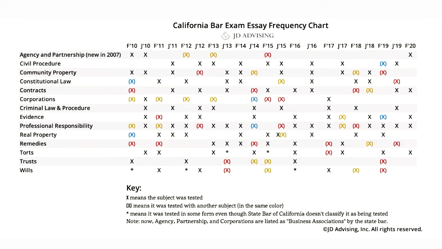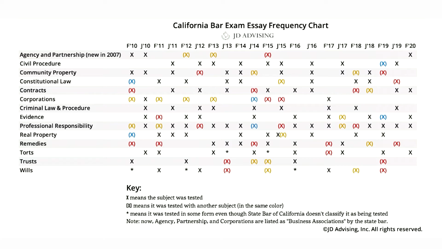But for instance, in February 2010, when there would have been 6 essays, you can see 3 of them tested a single subject. So there was 1 agency and partnership question, 1 community property question, and 1 trust question. And then the other 3 essays were crossover essays. So essay number 4 tested constitutional law and real property in a single essay. Essay number 5 would have tested contracts and remedies in a single essay. And essay number 6 would have tested corporations and professional responsibility in a single essay.